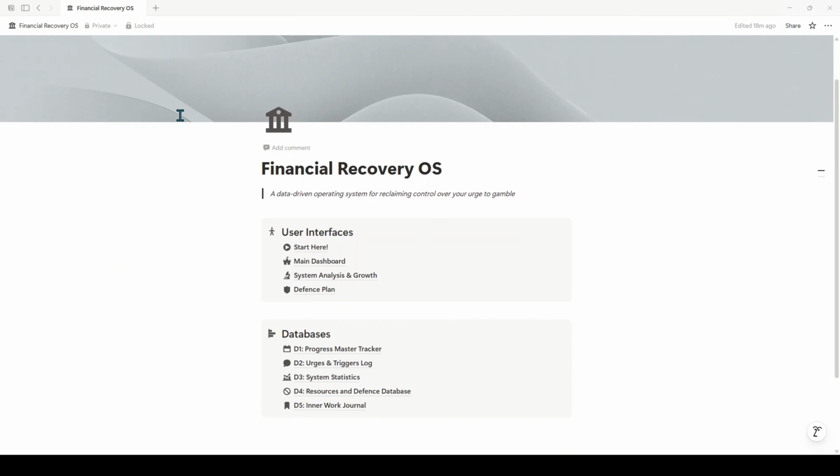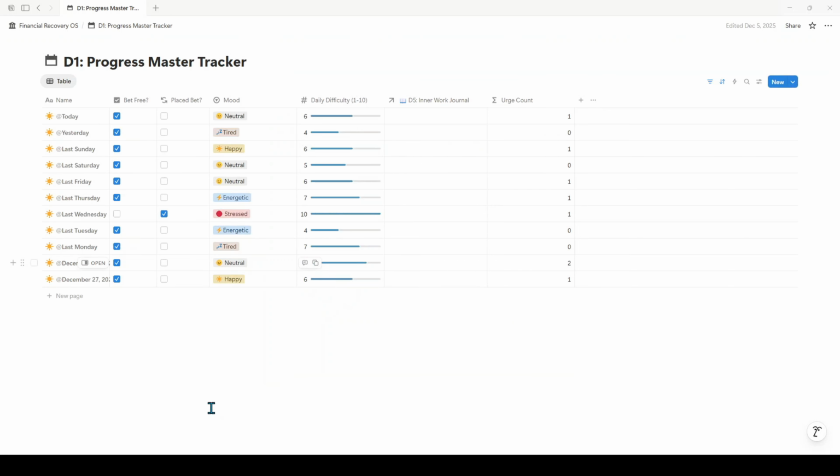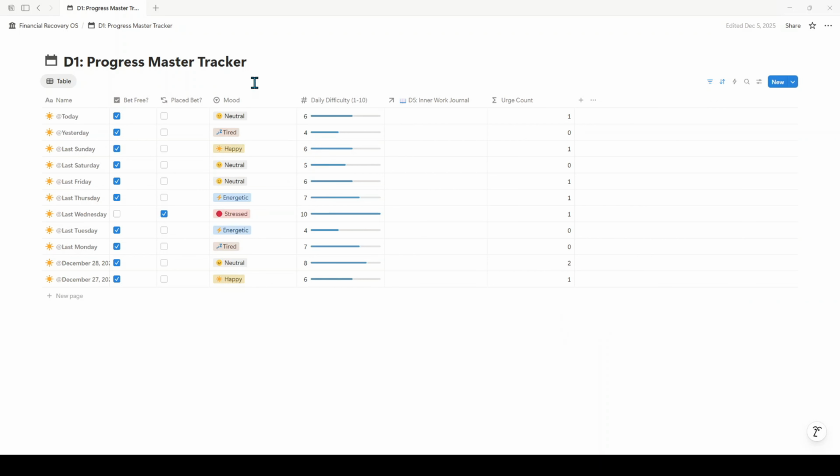So these are things that you will not want to go in and change, except for one thing, which I'll quickly show you. Everything else will just be a back-end database that you don't really need to interact with at all. So this is your progress master tracker database. This is where you input your daily inputs on the master tracker, but this is where every single day you've logged shows up. You can see there's also a bunch of other properties to the side that are based on formulas that I don't want you to interact with because it will negatively impact the other formulas. But yeah, so this is the database.